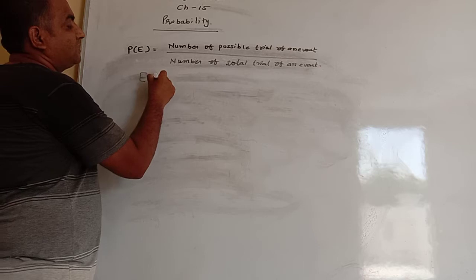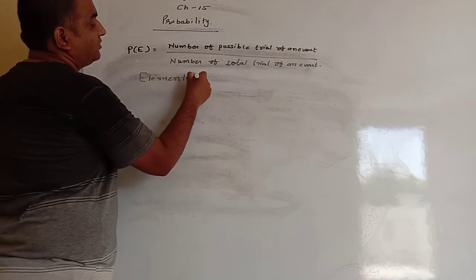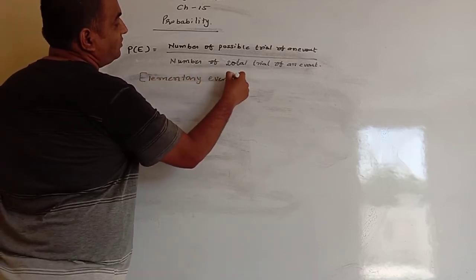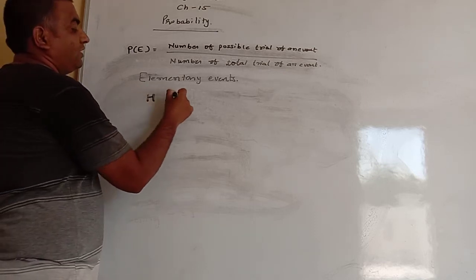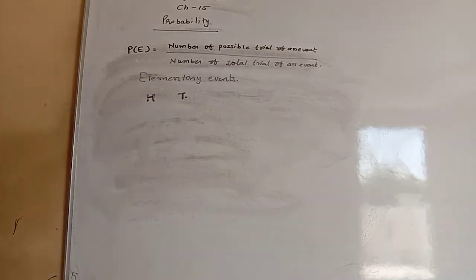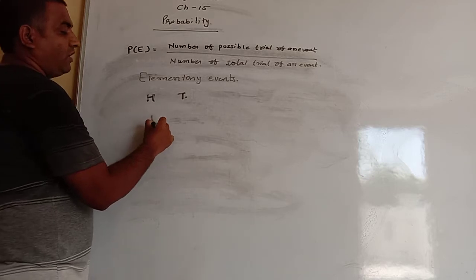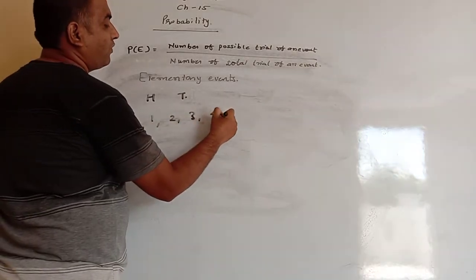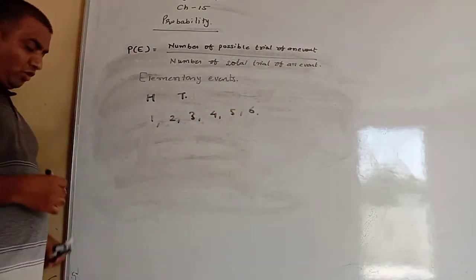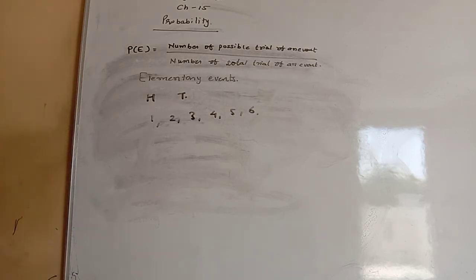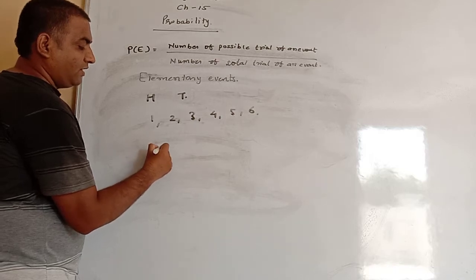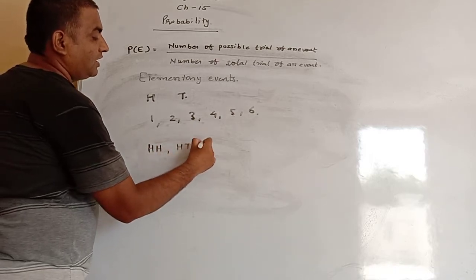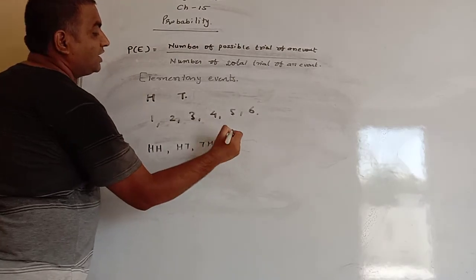Elementary events. We have seen that in tossing the coin we get two results individually, head and tail. In throwing the dice we get the individual results 1, 2, 3, 4, 5, 6. If we toss the coin 2 times, then we have 4 results: head head, head tail, tail head, and tail tail.